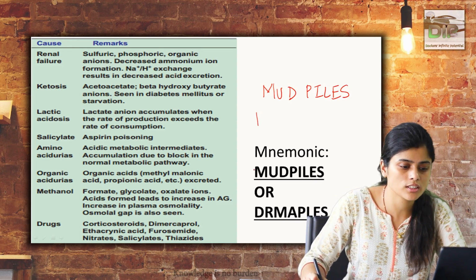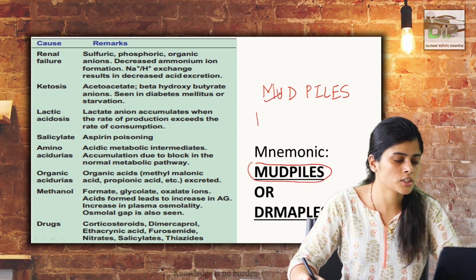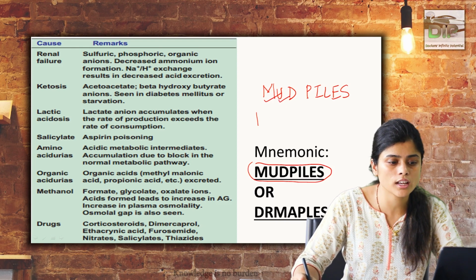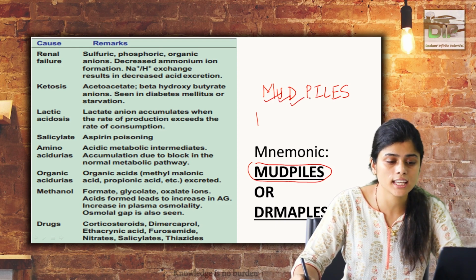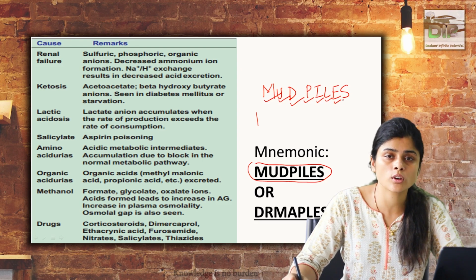I think MUDPILES will be easier, where M refers to methanol poisoning, U is uremia, D means DKA, P means propylene glycol poisoning, I is isoniazid therapy, L is lactic acidosis, E is ethylene glycol or ethanol poisoning, and S is salicylate.